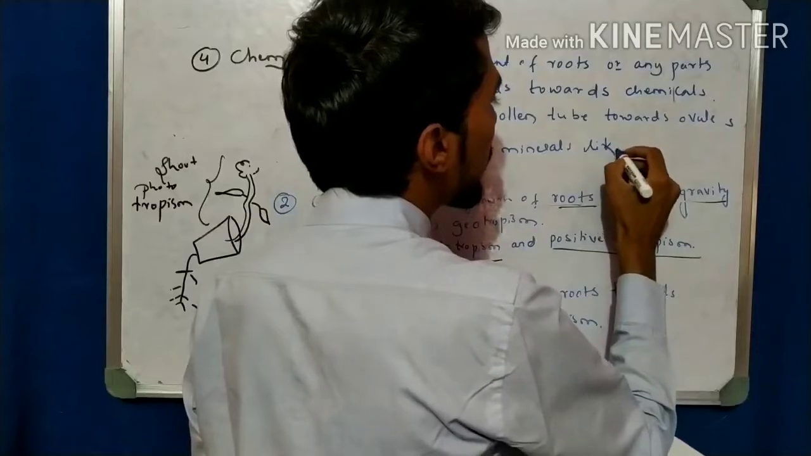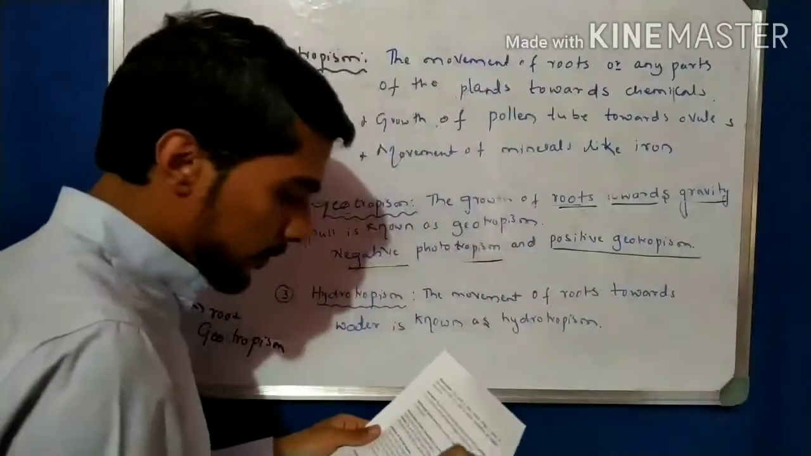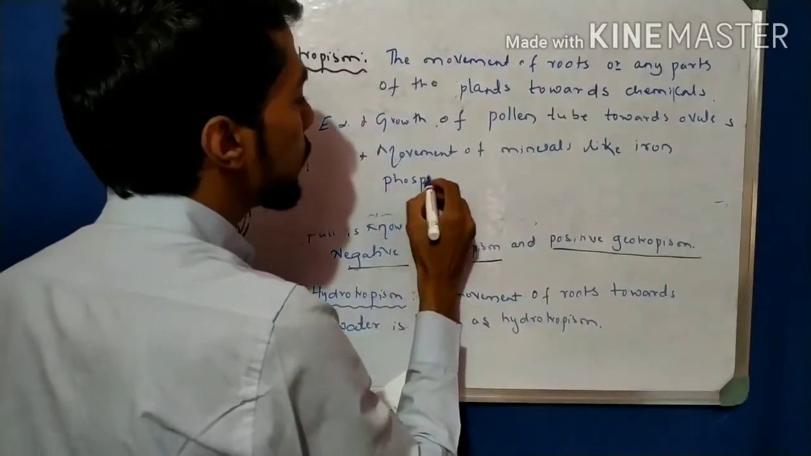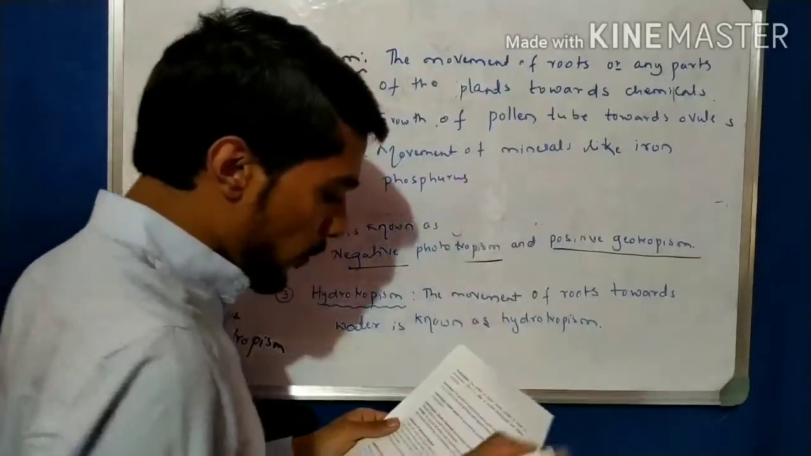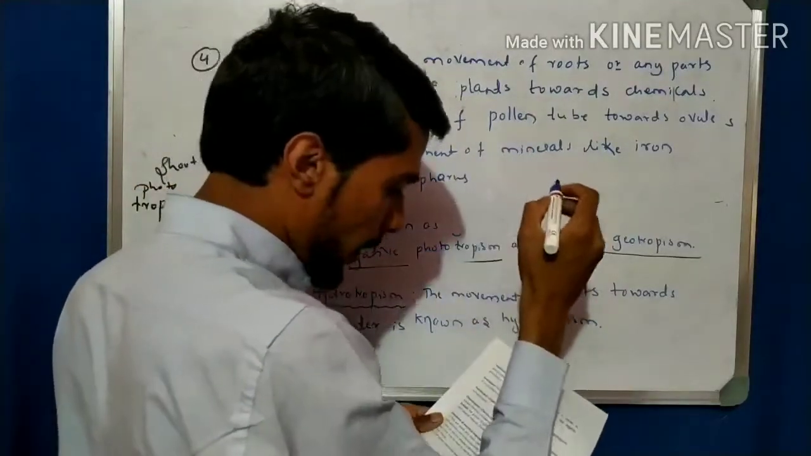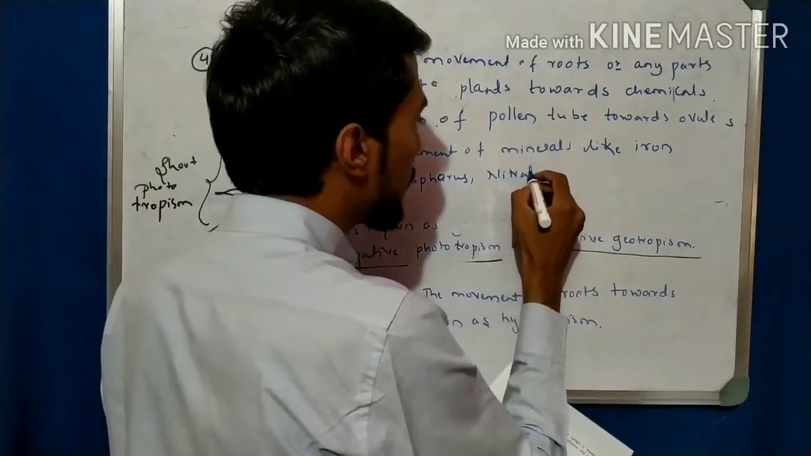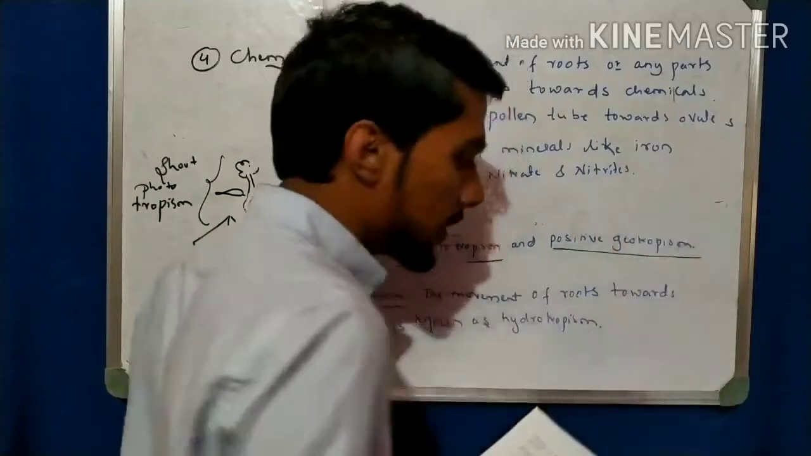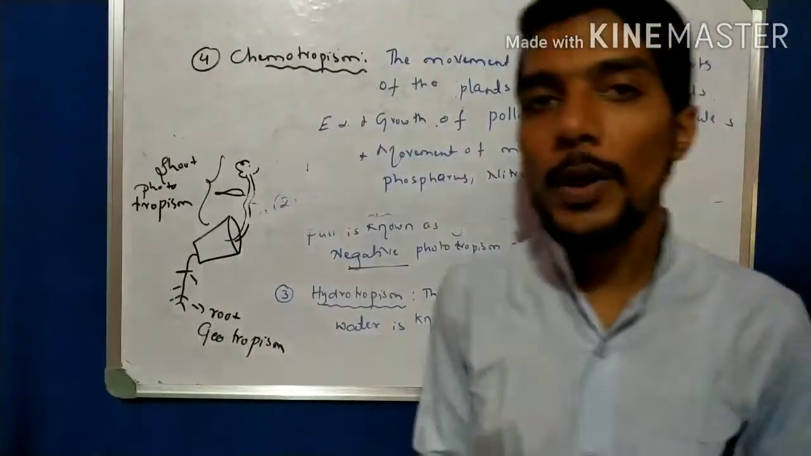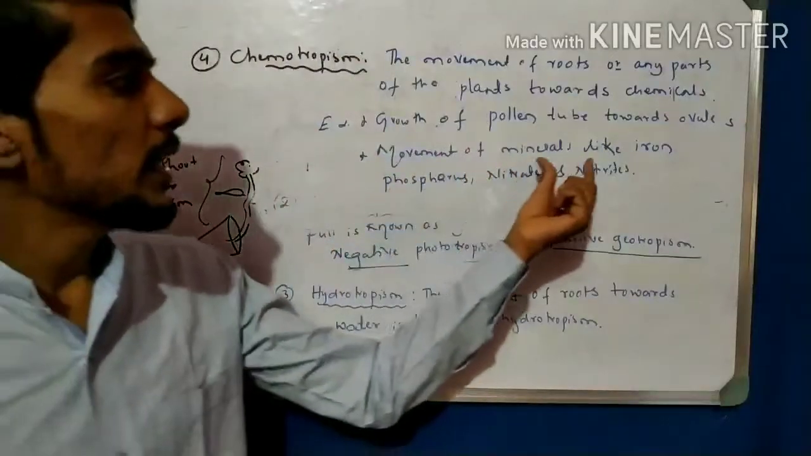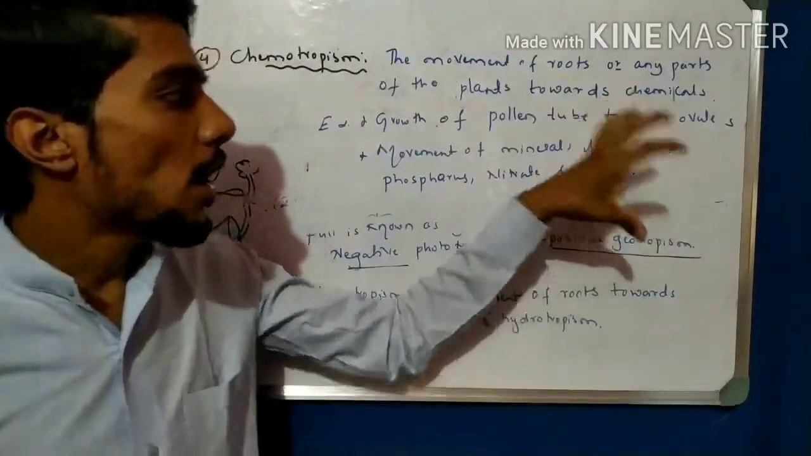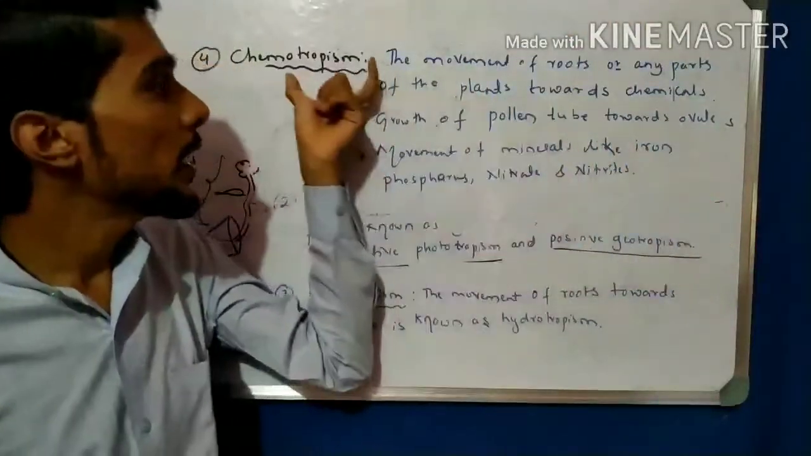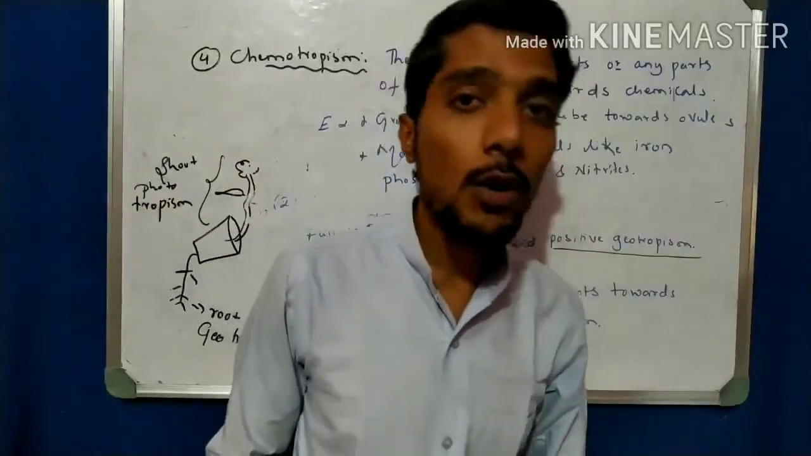Like iron, and then phosphorus, and nitrate and nitrites. These are all chemicals. The movement toward the chemicals. See, all these are chemicals, minerals: iron, phosphorus, nitrate. The movement of the roots or any other parts of the plant toward these chemicals is called what? Chemotropism. So students, this is all in your syllabus.